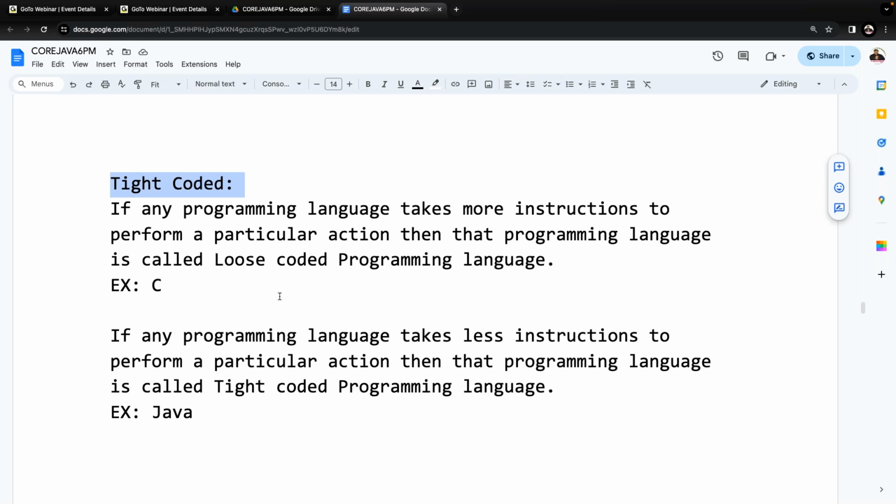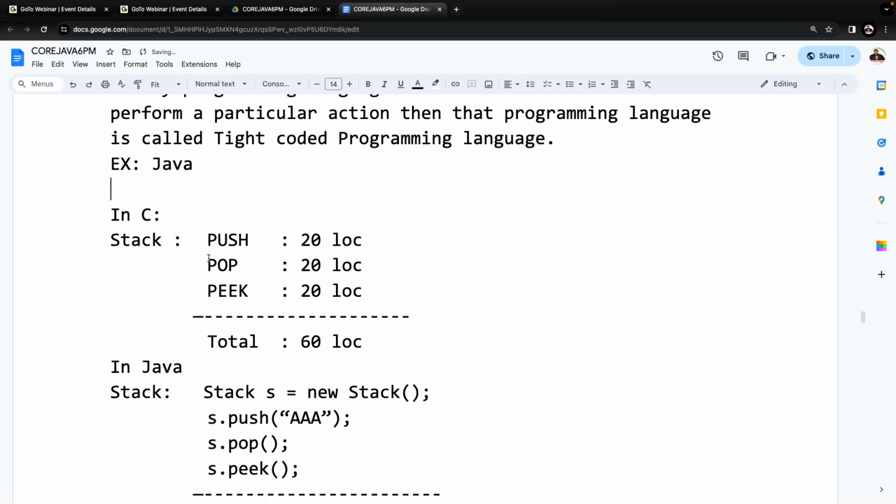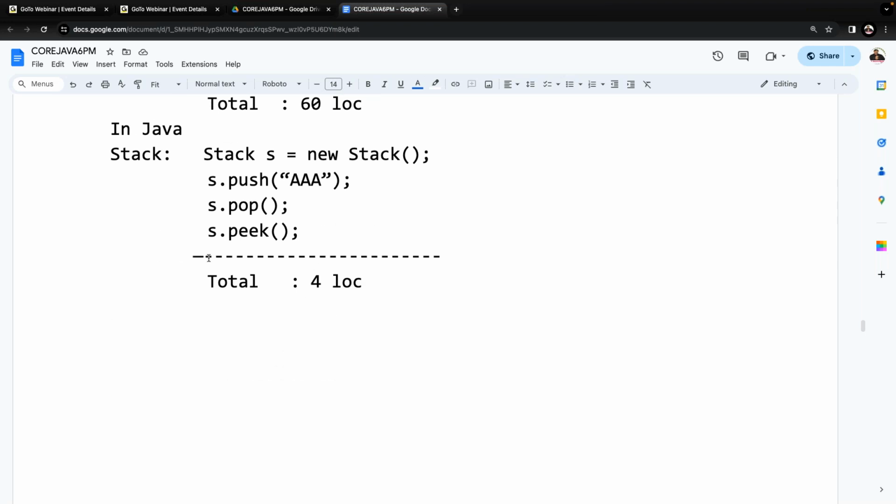Right, sir. Leave this point here. For the sake of your reference, I'm including this comparison also. Just for reference, I'm including this comparison here, so try to understand it clearly. Leave this one after completion of this point. What is the third factor, sir? Now tell me. Overall, what are the three factors that Sun Microsystems wanted to include in their new programming language? First one is a simple programming language. Second one is tight coded. Third one is an architectural neutral programming language.